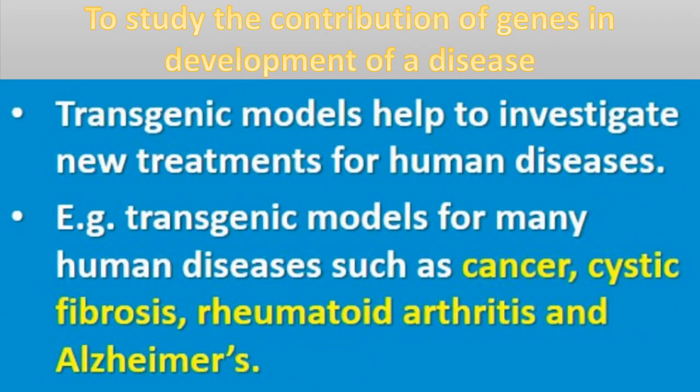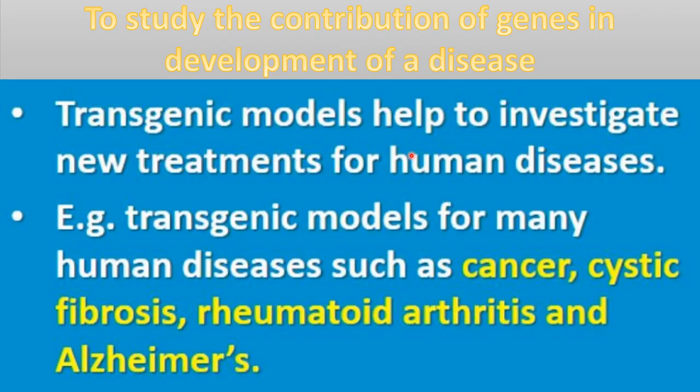Next thing, we can use transgenic animals to study the contribution of genes in development of a disease. So transgenic models help to investigate new treatments for human disease, because if we know which gene is actually responsible for the disease and how these genes are contributing to the development of any disease, then it will be easy to treat that disease.